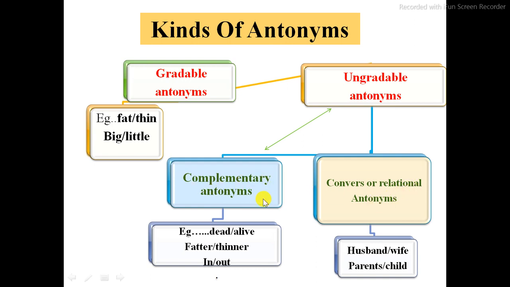Complementary antonyms have examples given here. Complementary means totally opposite: dead opposite of alive, in opposite of out. Then another type is given, which is converse or relational antonyms. Examples are given here: husband opposite of wife, parents and child. These are ungradable antonyms.